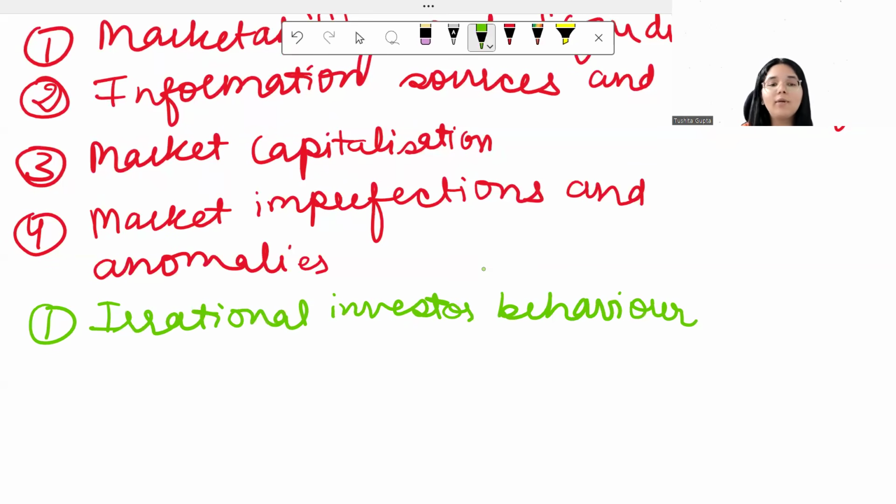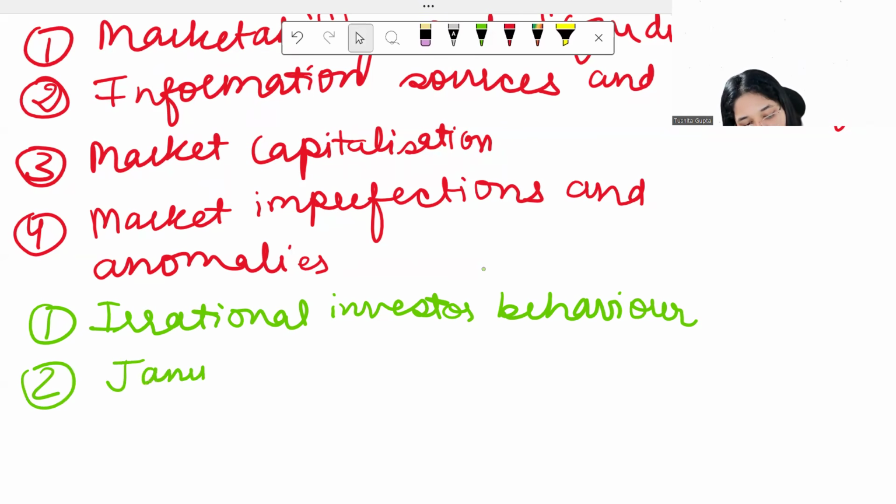This is not true. But this is how investors believe, and this causes imperfections in the market. Now let's talk about another example. This is called the January effect. Now, what is the January effect?